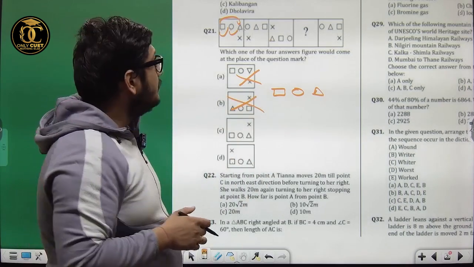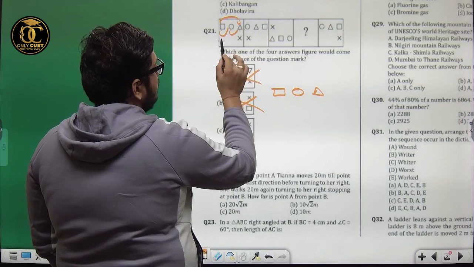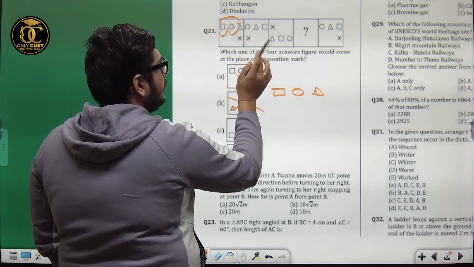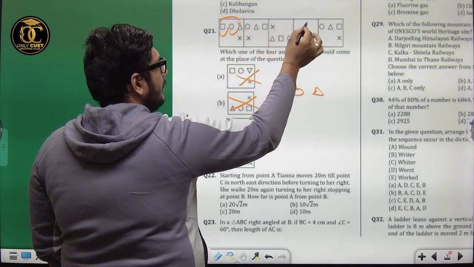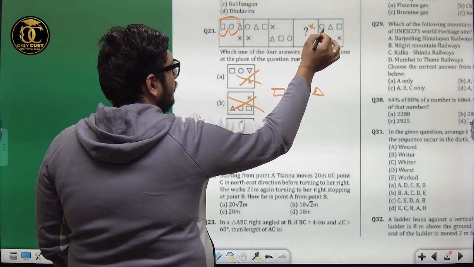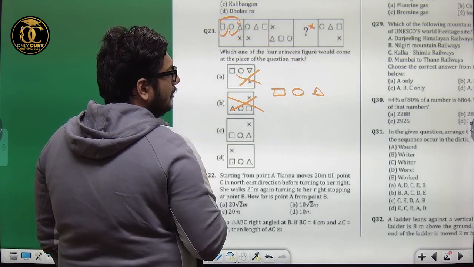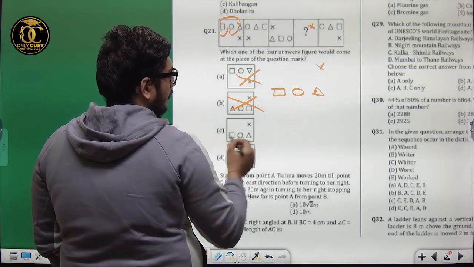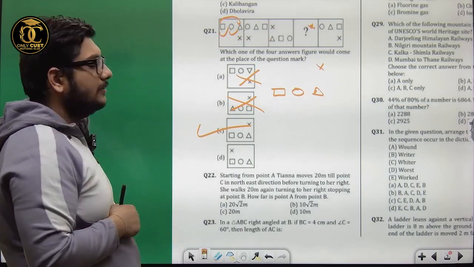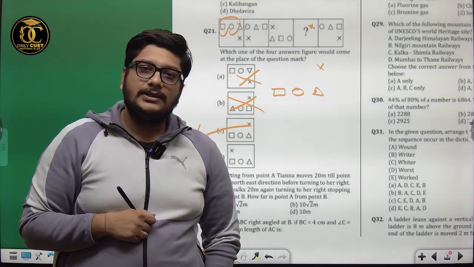Now see, X is changing place. It was here, then it went here. Then the row shifted, it went up, then it has to be here, and then it will come down here. Correct? So X has to be here. What is the correct answer for that?